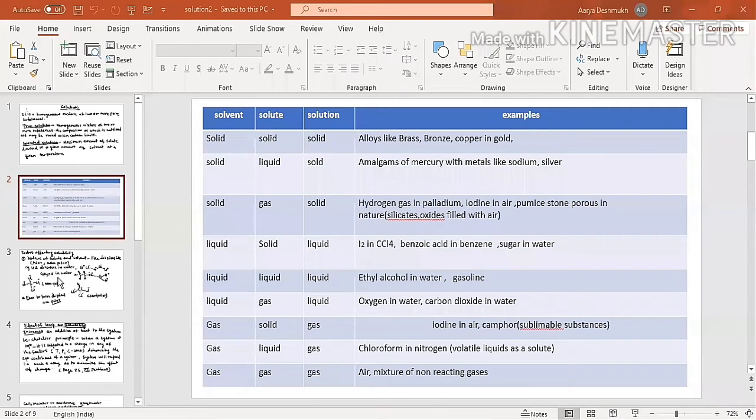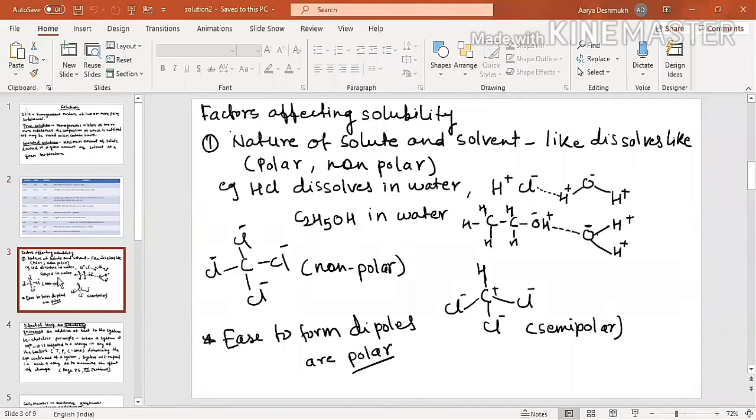Now the next, that is factors affecting solubility. The solubility of the solute in the solvent is a very, very important thing. So here, what did I write? Nature of solute and solvent. Now you know that like dissolves like. That is polar solvent and non-polar solvent. So what are these polar solvents and non-polar solvents?